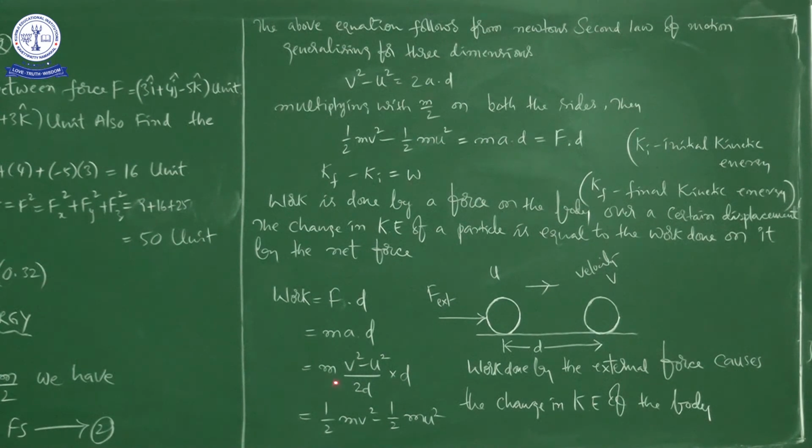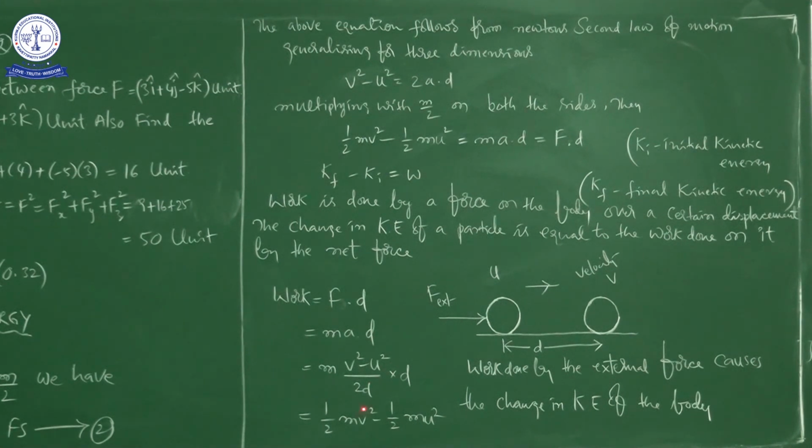And what is a? When a body is moving along a straight line, in case of translatory motion or rectilinear motion, the third equation of motion is v square minus u square is equal to 2as. Then a is equal to v square minus u square by 2s. Here they are using d in place of s, right.